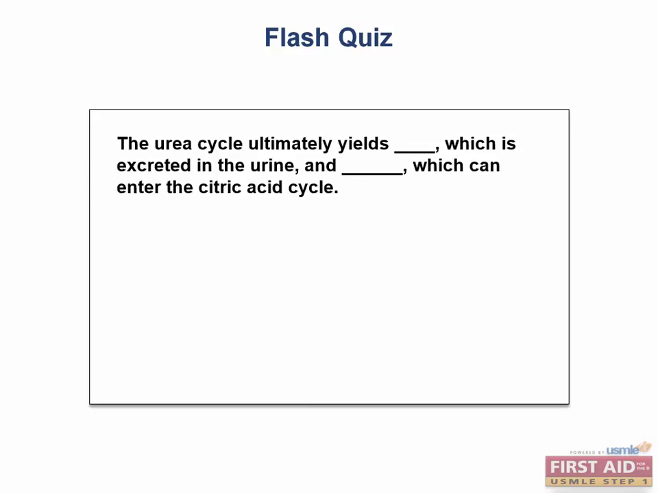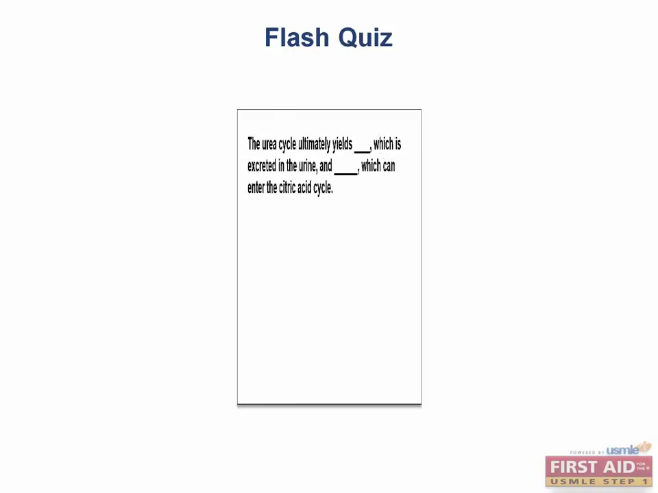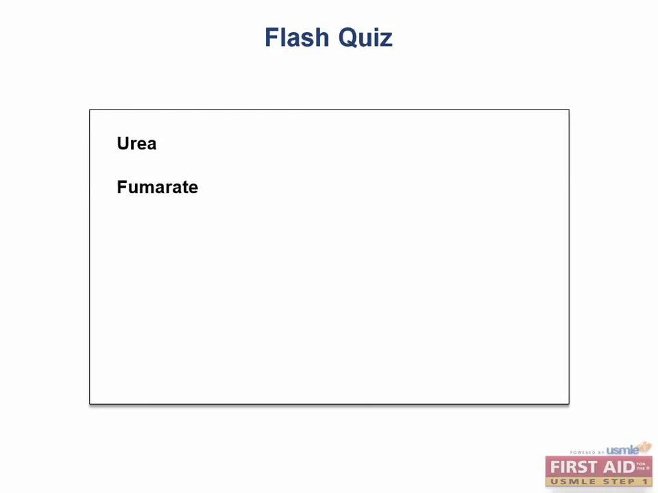Okay, flash quiz time. The urea cycle ultimately yields blank, which is excreted in the urine, and blank, which can enter the citric acid cycle. I'll give you a second. The urea cycle is meant to excrete urea into the urine, which gets rid of nitrogen in the form of ammonia formed in the body from amino acid breakdown. It also creates fumarate, which can feed into the citric acid cycle.